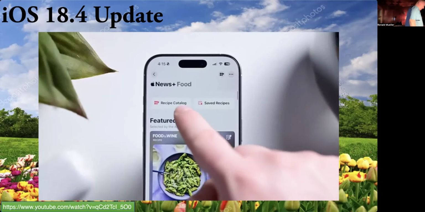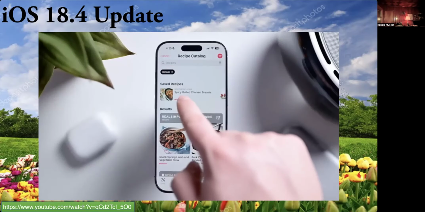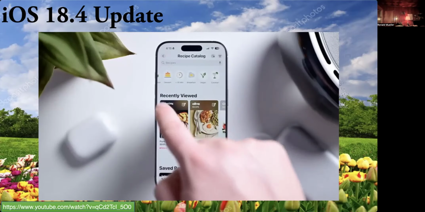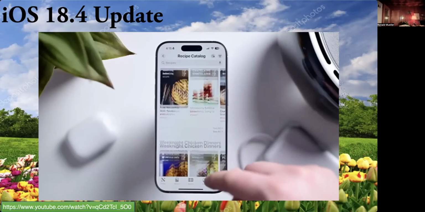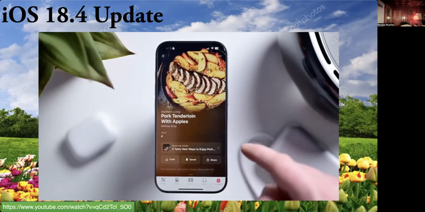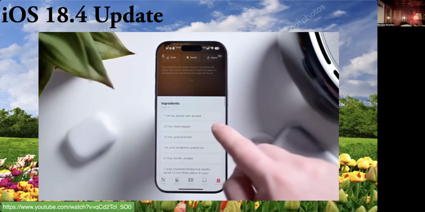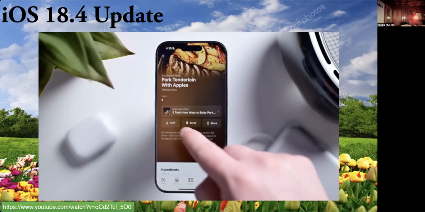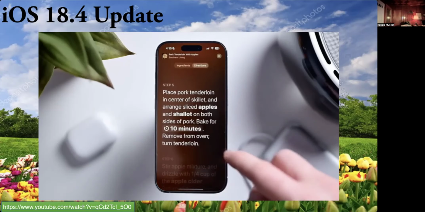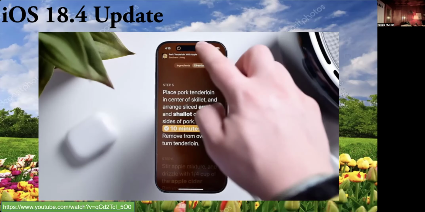But it also has a built-in dedicated recipe manager. You can search recipes for an ingredient, or you can filter it by meal, diet, speed, and more. Each recipe is broken down into things like the ingredients and the recipe itself. Ingredients can be tapped to mark them off, and when you cook it, anytime there's things like a timer, there's a really cool little modal that pops right up and makes it easy to set and follow along.